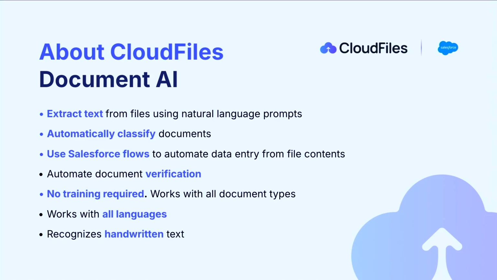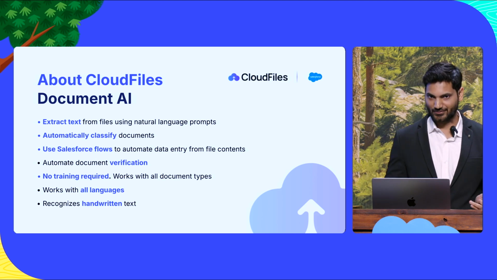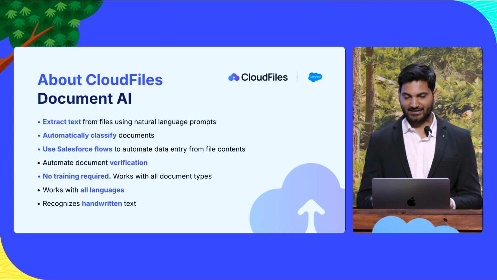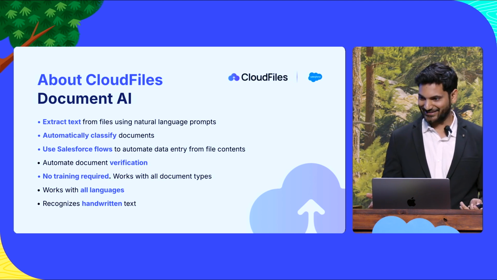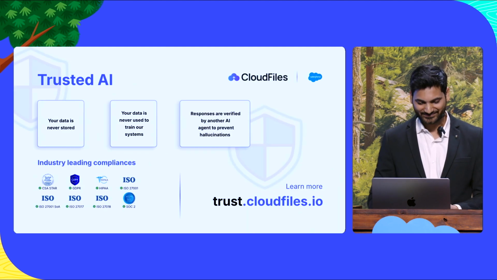You don't need to train it on any type of formats. It works with everything. Think of it just like if you show humans different type of documents, we would understand. Just like that, AI also understands it now. It doesn't need to be trained on your specific document. It works with even handwriting, even doctor's handwriting. It identifies it very well. And it works with all languages.